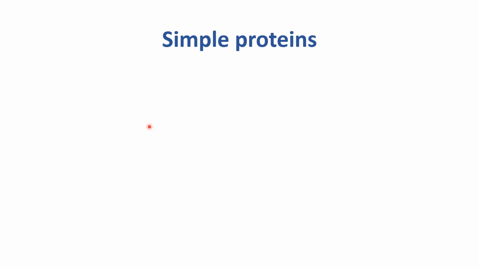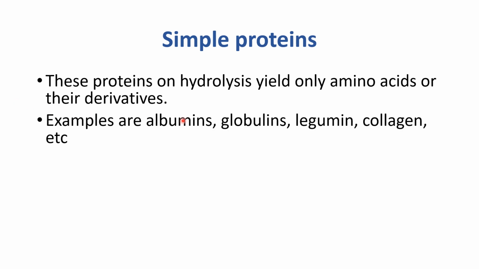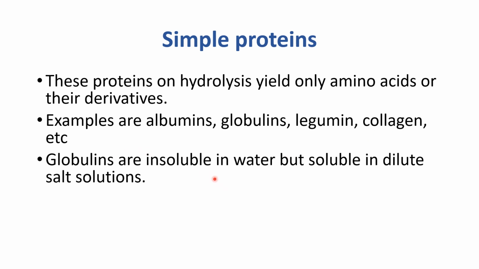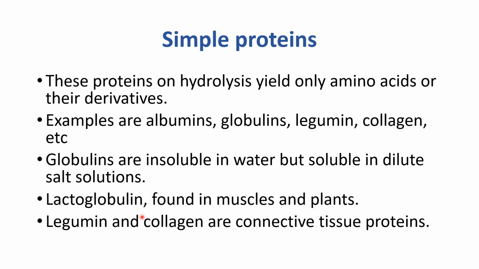Let's discuss first what are simple proteins. These proteins on hydrolysis yield only amino acids or their derivatives. Examples are albumin, globulin, legumin, collagen, etc. Globulins are insoluble in water but soluble in dilute salt solutions. Lactoglobulin found in mussels and plants, while legumin and collagen are connective tissue proteins.